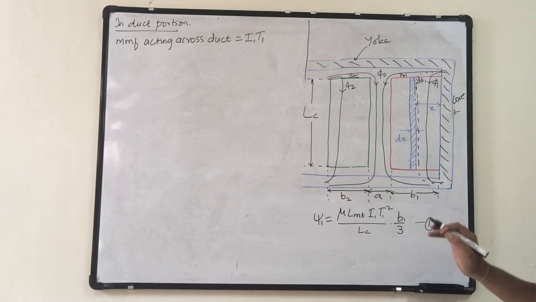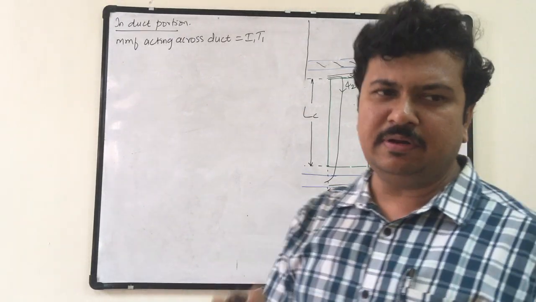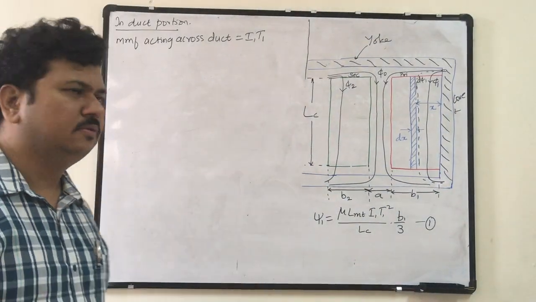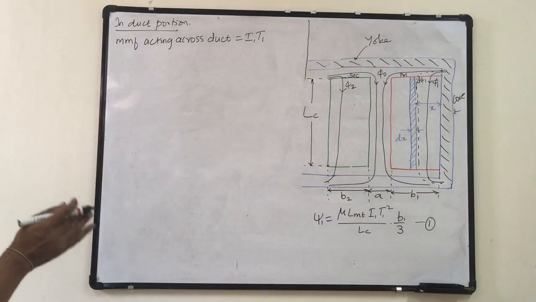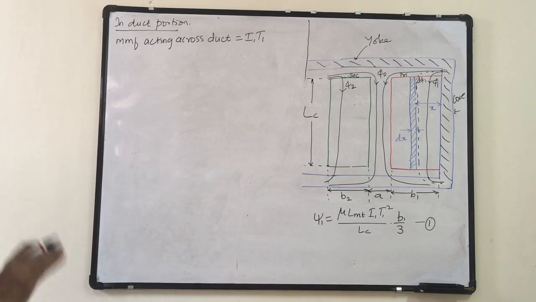So MMF acting across the duct is either I1 T1 or I2 T2. Because I am dealing with the primary coil, I will take it as I1 T1.